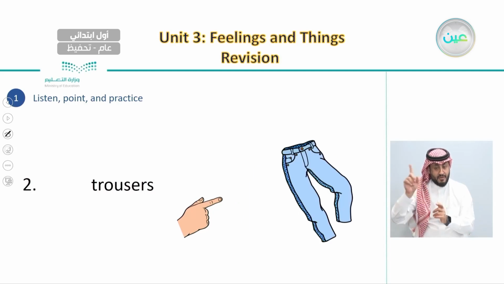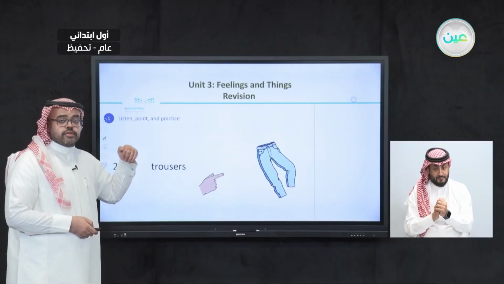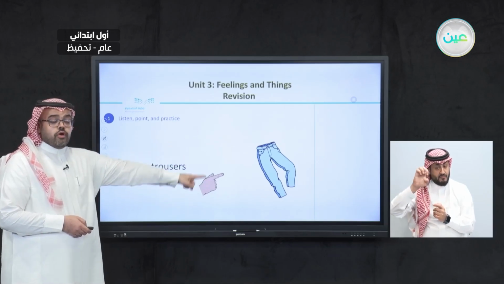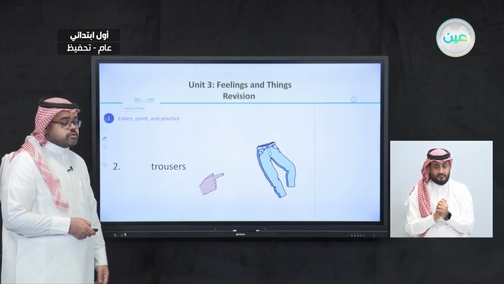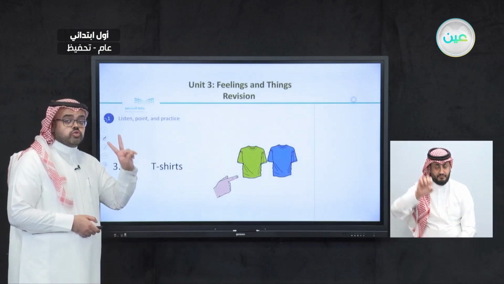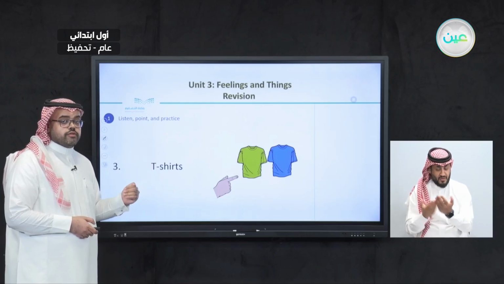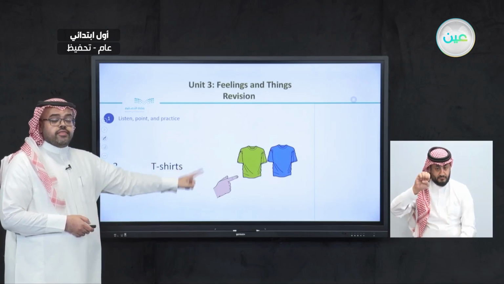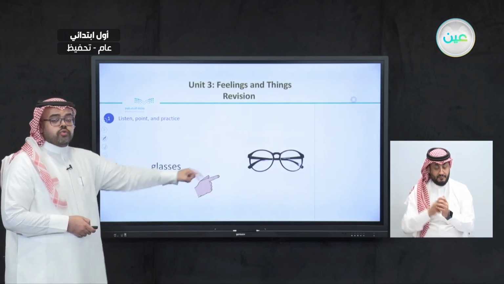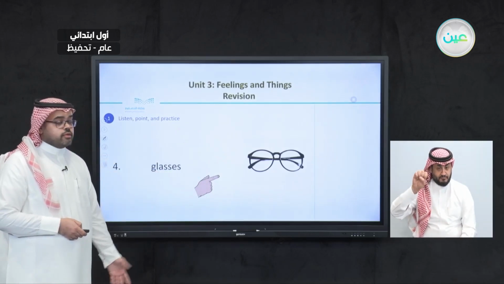And we have something that is not close but far, we would say those are trousers. And the same goes here. We have 2 t-shirts that are close to us, we would say these are t-shirts and those are glasses.